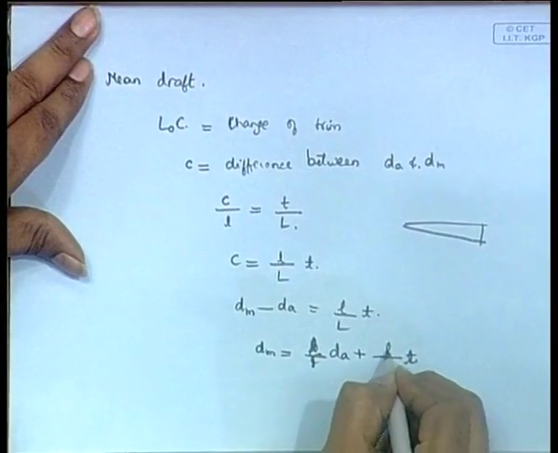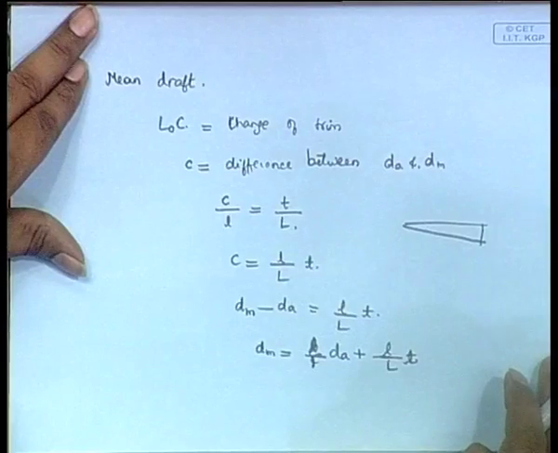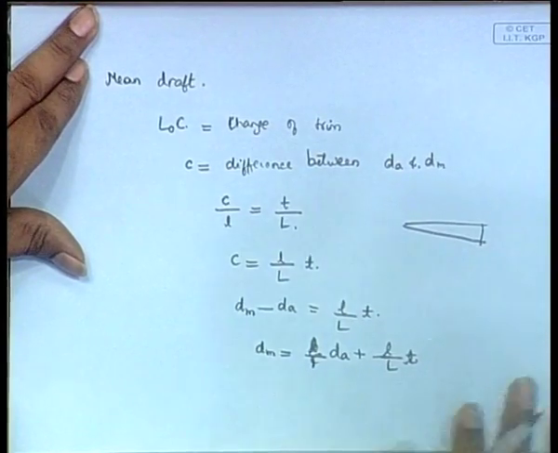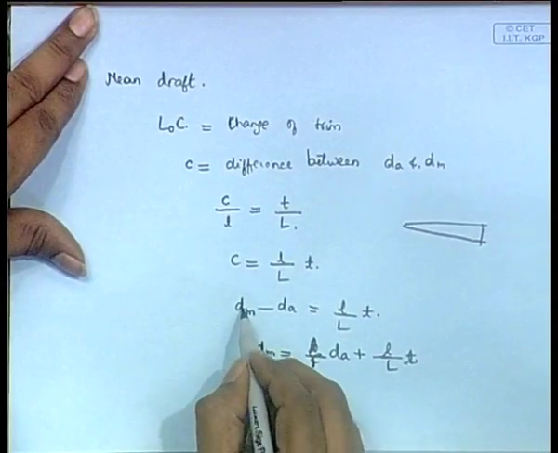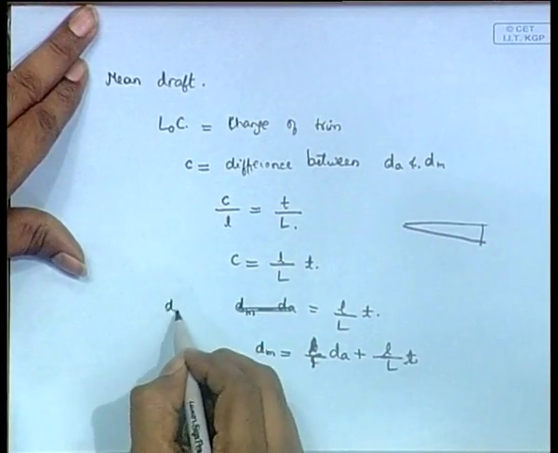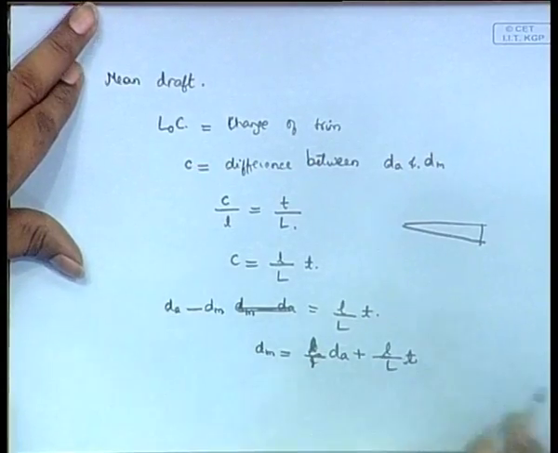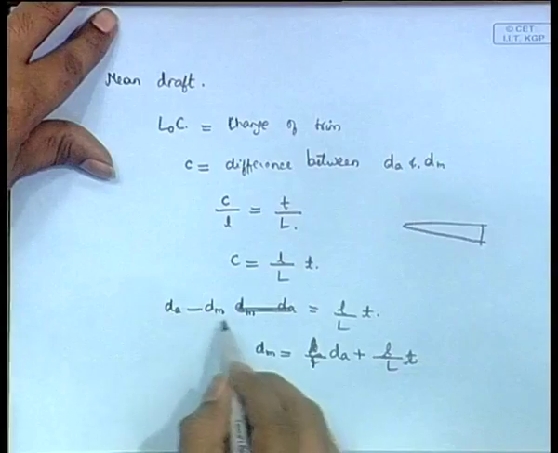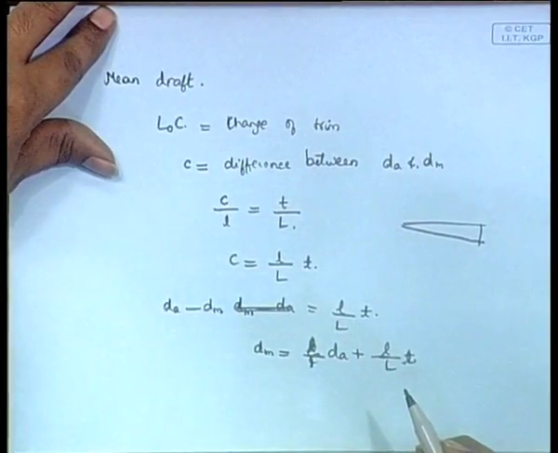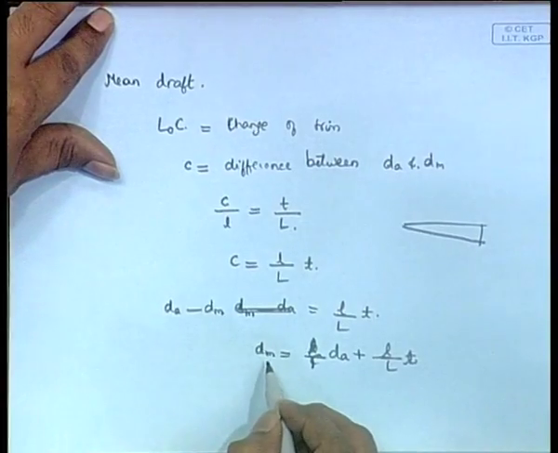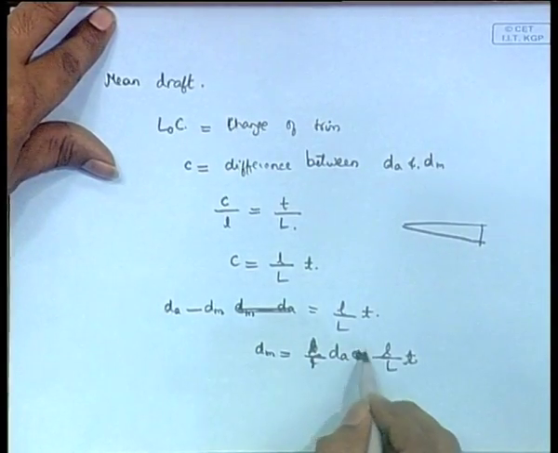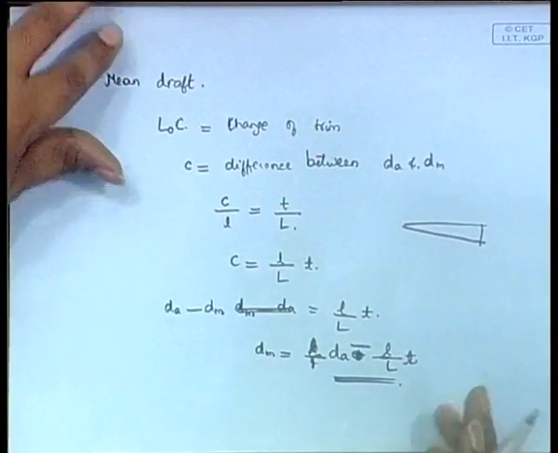Actually, there is a mistake, it will be dA minus dm, because otherwise it will be negative. If the draft is like this, then midship will be above. So dA minus dm is equal to l by L into T, and dm will become dA minus l by L into T. It just depends; if it is the other way around, it will be reversed.